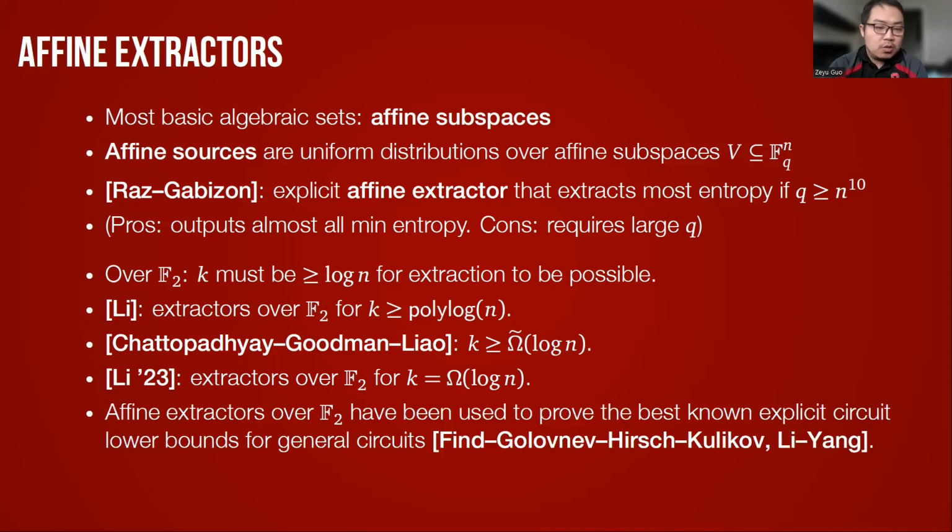And it's also worth noting that affine extractors over F2 have applications in circuit bounds and cryptography and so on. In particular, affine extractors and affine dispersers have been used to prove explicit circuit bounds for general circuits.